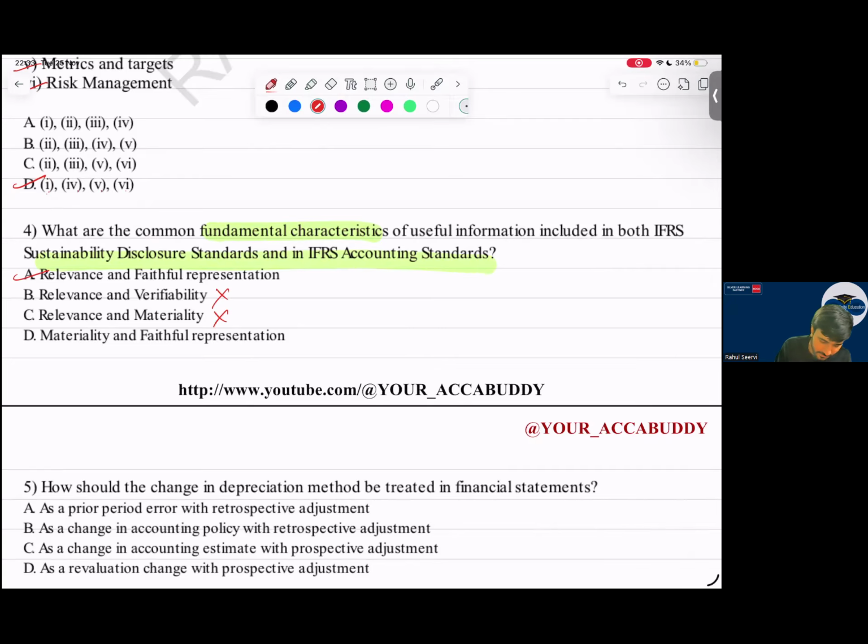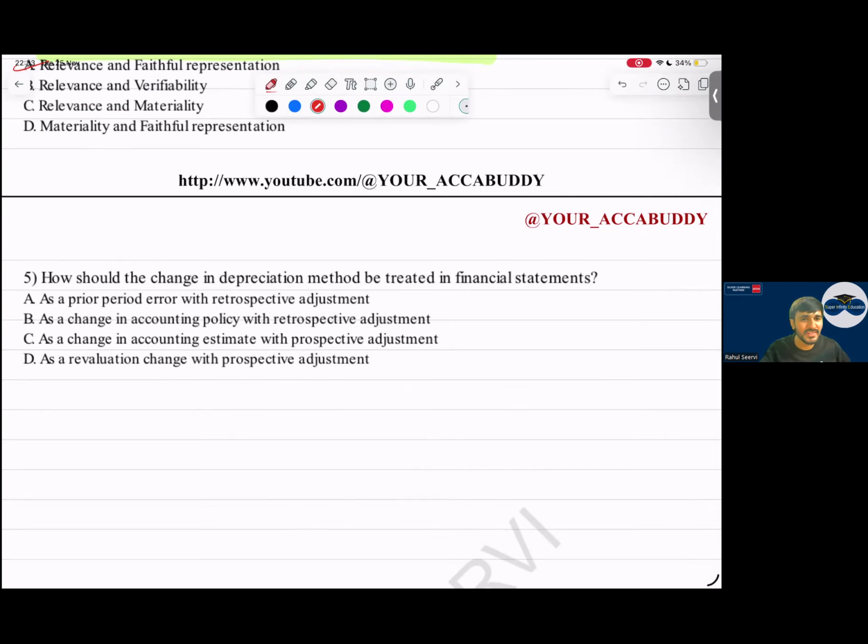When we did revenue, ordinary sir, depreciation, sustainability report question. So why have they given this depreciation? Let us see. How should the change in depreciation method be treated? A very easy and simple question. You should be knowing this. In class also, so many questions. If you remember, I have given it in your test series. In the test series also, a case scenario question. In that fifth question, it was the same question.